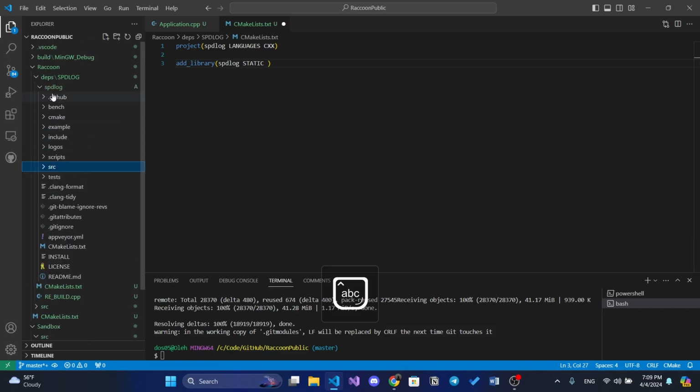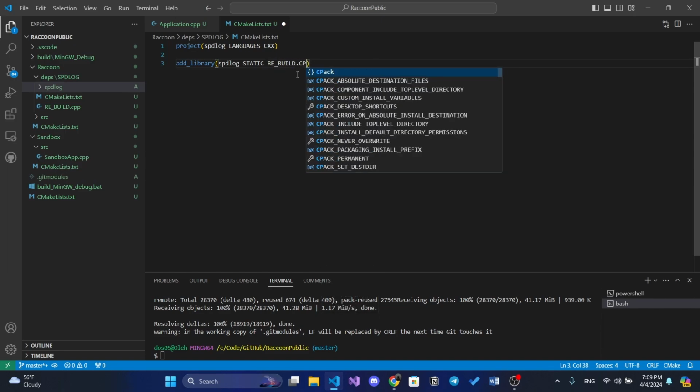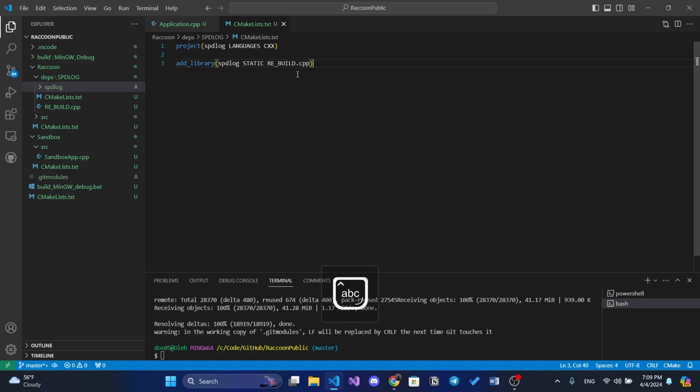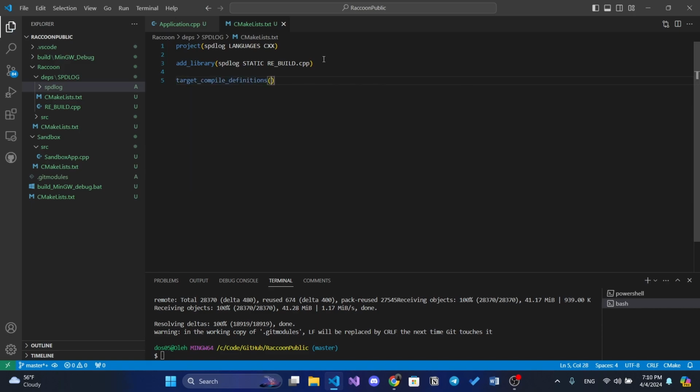So our file is raccoon engine build, build.cpp. Okay, so we also need some target compile definitions for our spdlog.